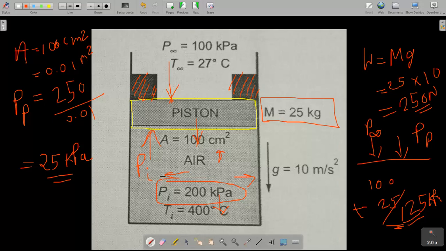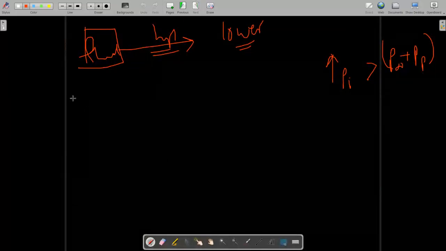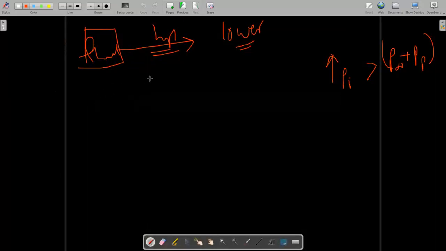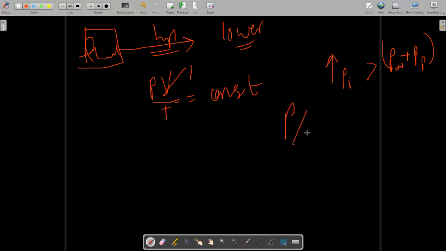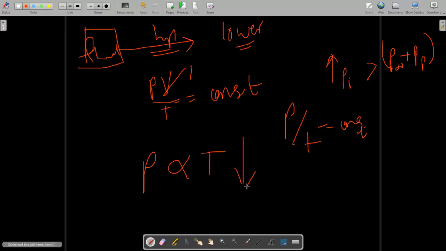Volume we cannot reduce, and air is an ideal gas, so we will use PV upon T equals constant. But volume is also constant, so P by T is constant. So we can say that pressure is directly proportional to temperature. As we decrease the temperature, the pressure will automatically decrease.